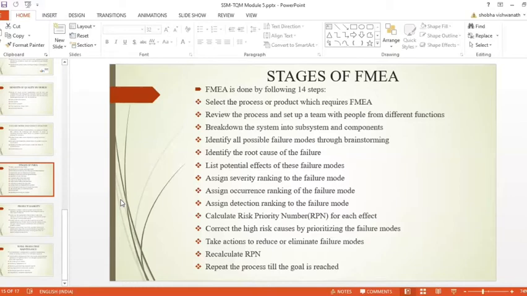That means you have to recalculate the RPN, and if it is still a worrying factor, repeat the whole process to reduce the RPN further. Okay, these are the 14 steps to be followed in failure mode and effect analysis.